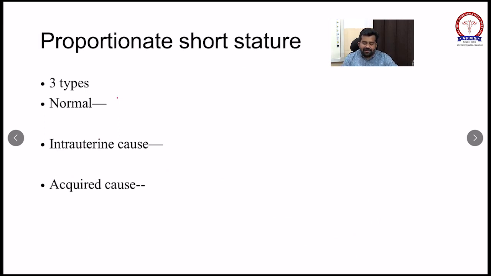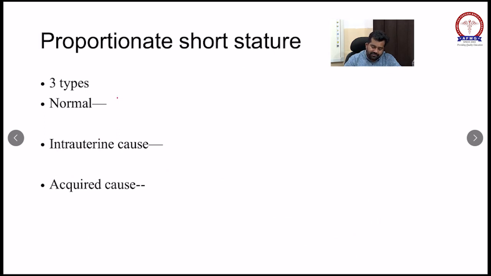In parent height, familial short stature, because short stature runs in the family, the parents will be short, whereas in constitutional delay in growth and puberty, the height of the parents will be average, so 5'6" or 5'8" kind of height. Parental pubertal onset: the onset of puberty in familial short stature is always normal, whereas, as the name suggests, puberty will be delayed in constitutional delay in growth and puberty.